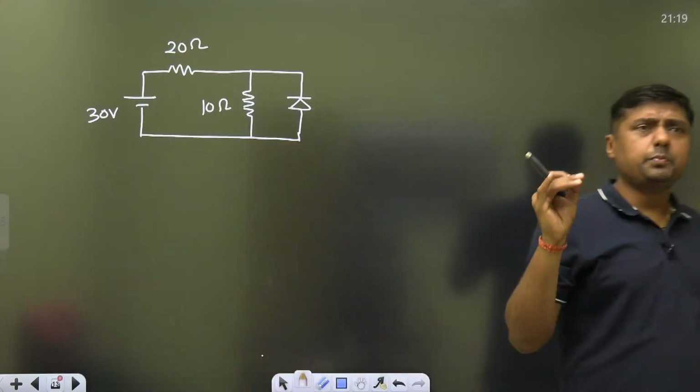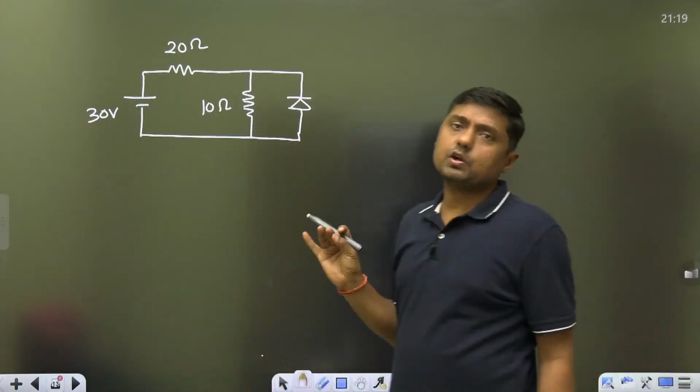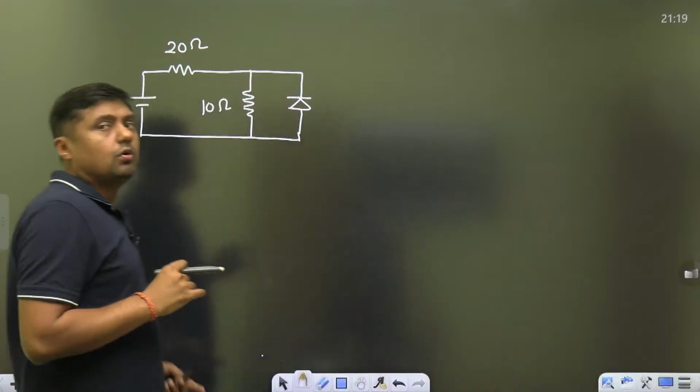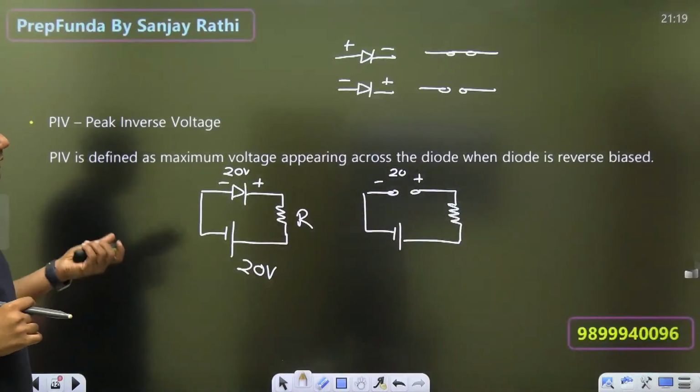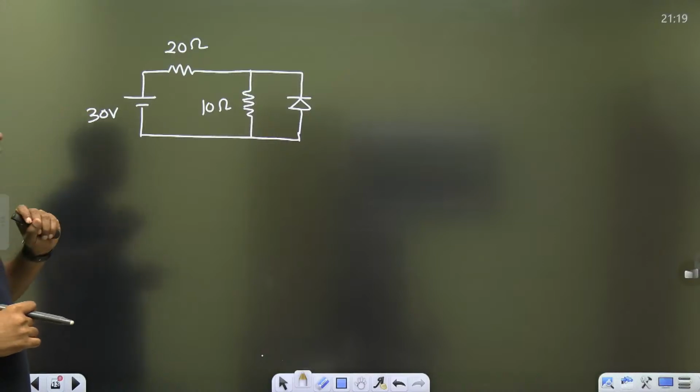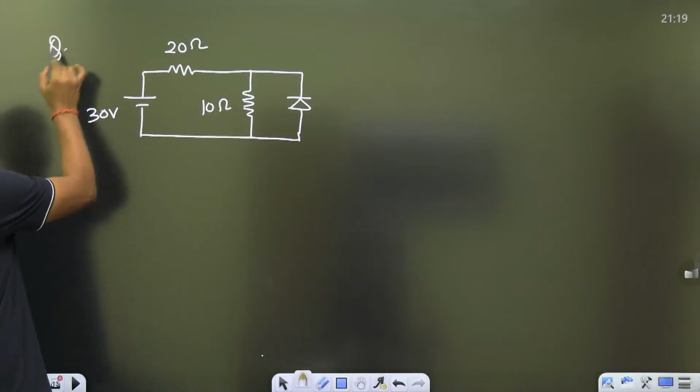They will give you very basic questions like this, right? So what is the PIV? Definition is important. Then what is the PIV for this? This is a very basic question.